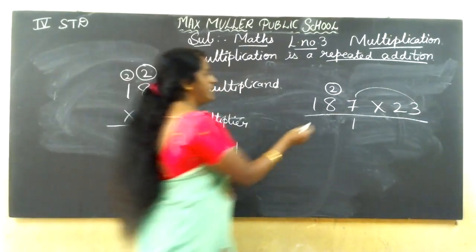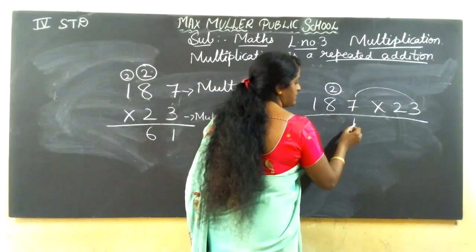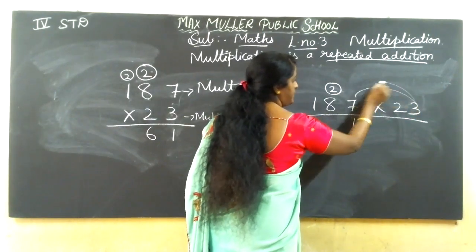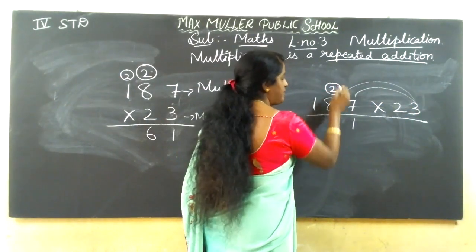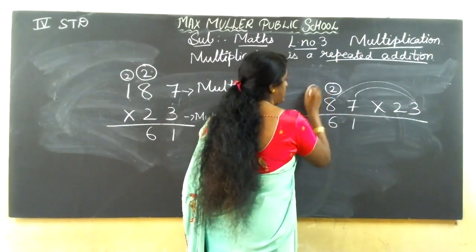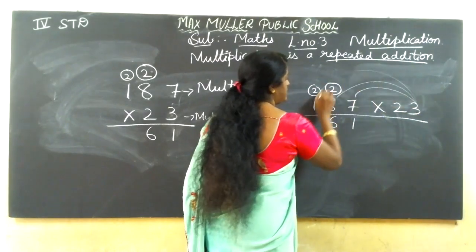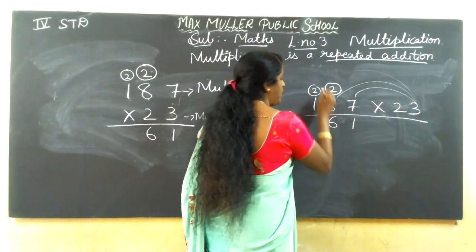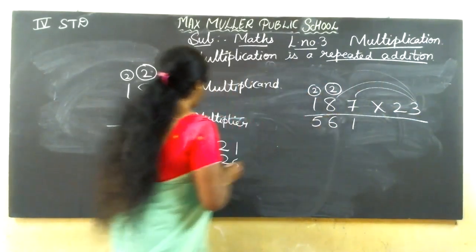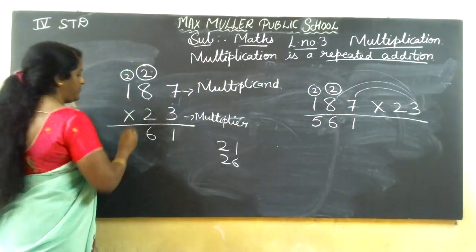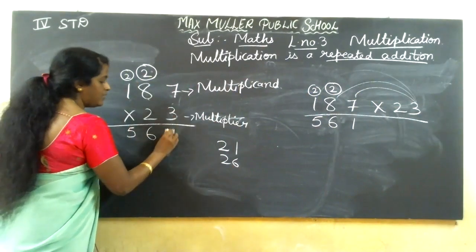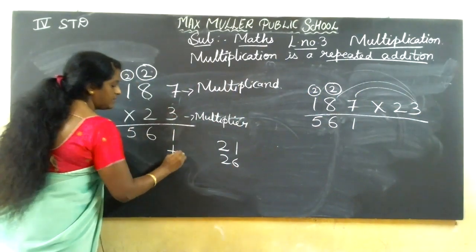I'll show here. You finish 3 sevens are. So next 3 eights are 24, 25, 26. After that, 3 ones are 3. Here 3 ones are 3, 3 plus 2, 3, 4, 5. Next you should put down 1 plus.